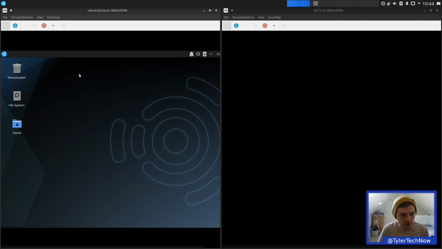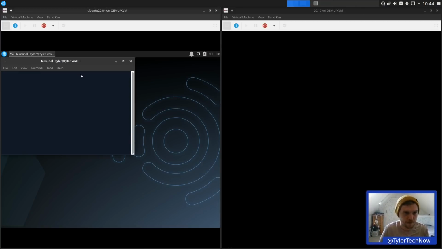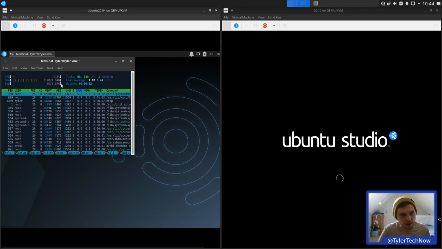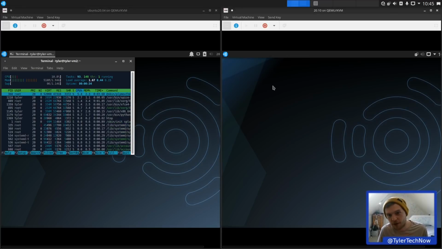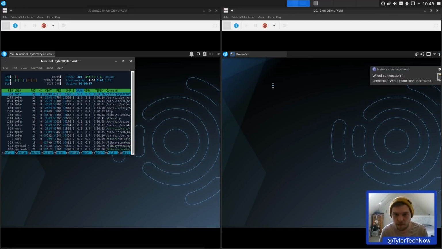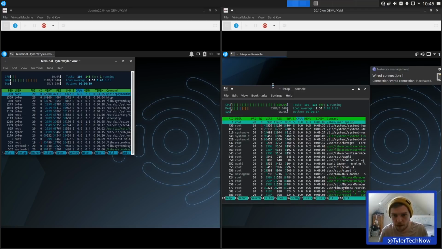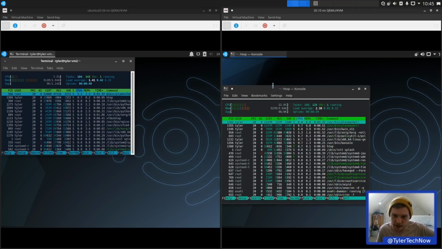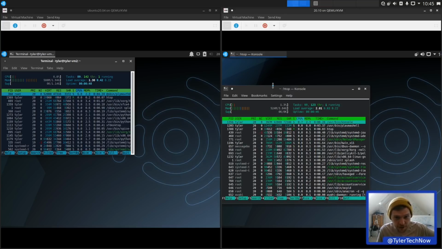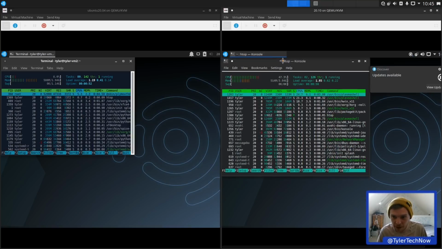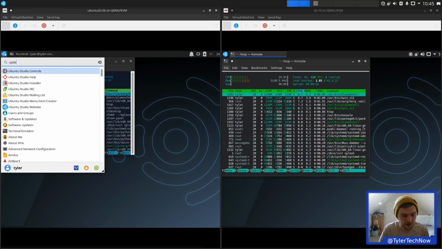Right, let's open up a terminal on both. So this one's using about 512 megabytes RAM. And this one's using 520, so it's in the 20s, now it's down to 11. It's literally the same, bar about 10 to 20 megabytes. So why there's that new sort of entry threshold on the amount of RAM you can actually install with, I don't know. But let's have a look at the difference in packages now.